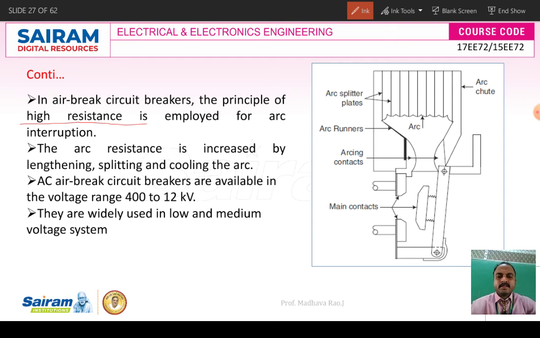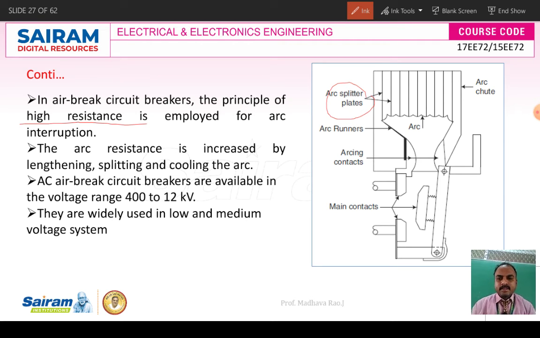Arc resistance is increased by lengthening, splitting and cooling the arc. We can split using splitters and lengthen the arc, so the arc will be split, the resistance will increase and the arc current will decrease.